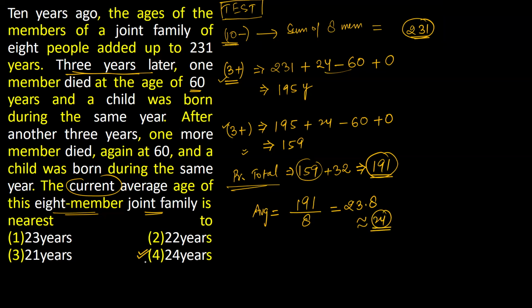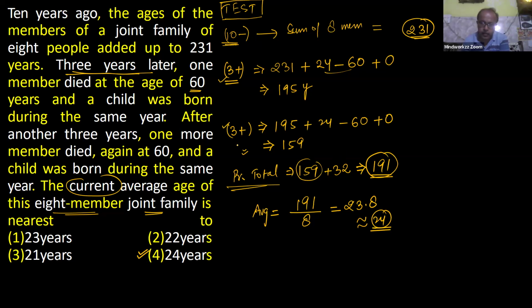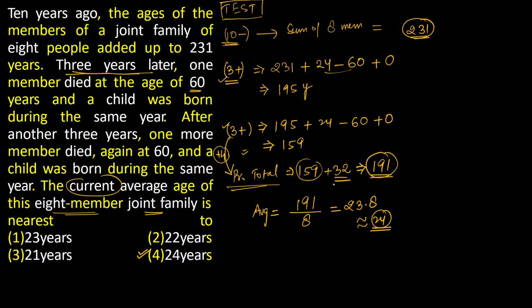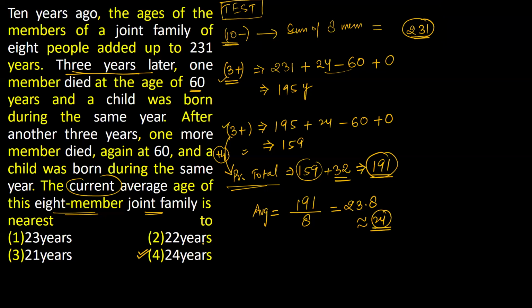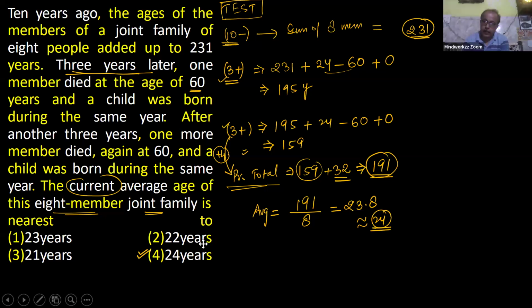How has the 4 come, sir? 8 4s are 32. 4 years. Yes, because to get the present total from this moment, there are 4 years extra for each member. And because of 8 members, 8 4s are 32 added in this total. Okay. I hope it is clear, everyone. Please explain why 4 years again? 4 years again. Okay, beta.